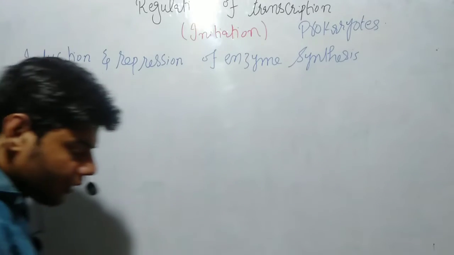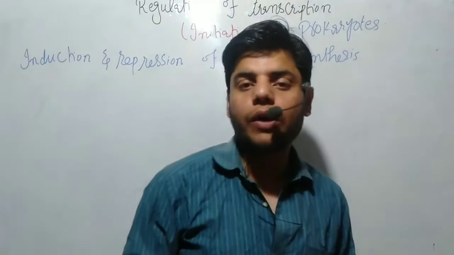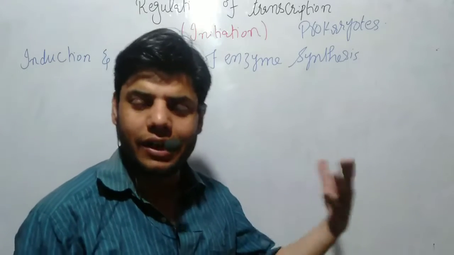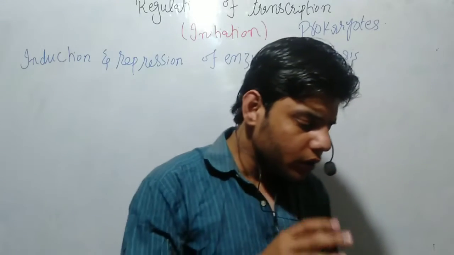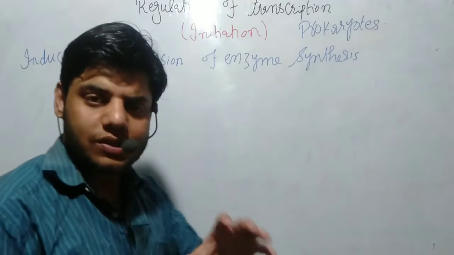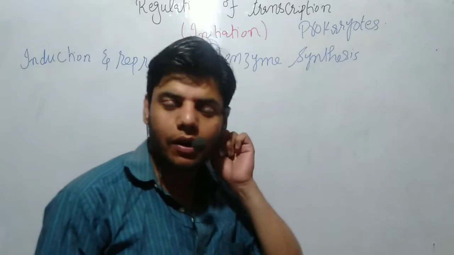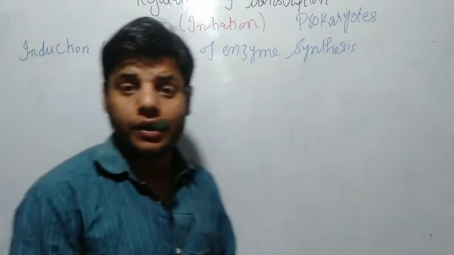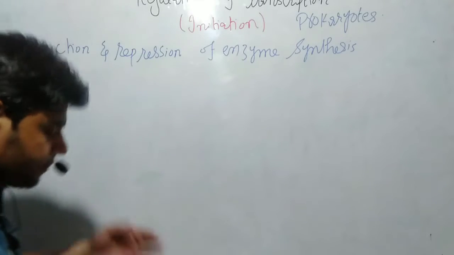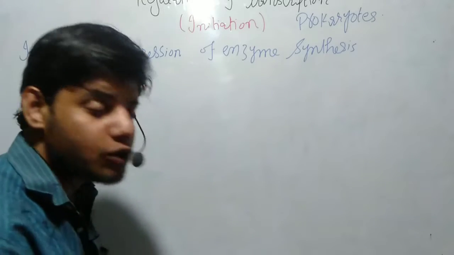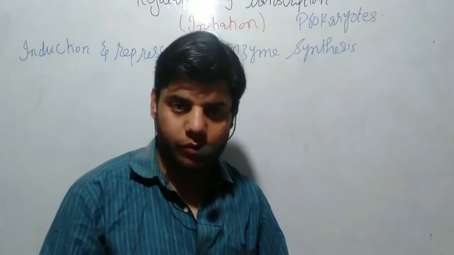One thing more, inside the cell a lot of processes carry on. When different types of chemical reactions are carried on simultaneously, different types of proteins and enzymes are formed.